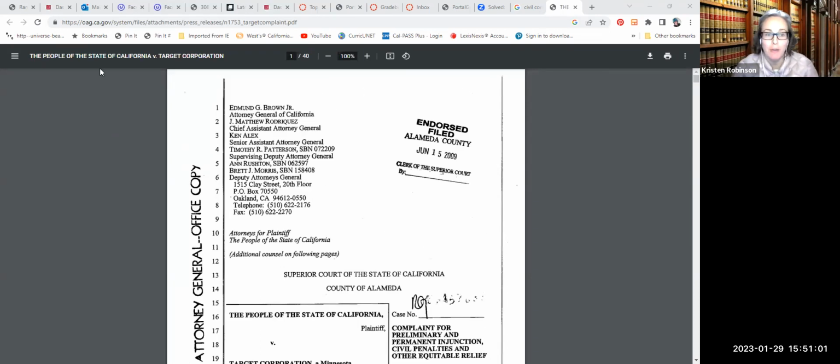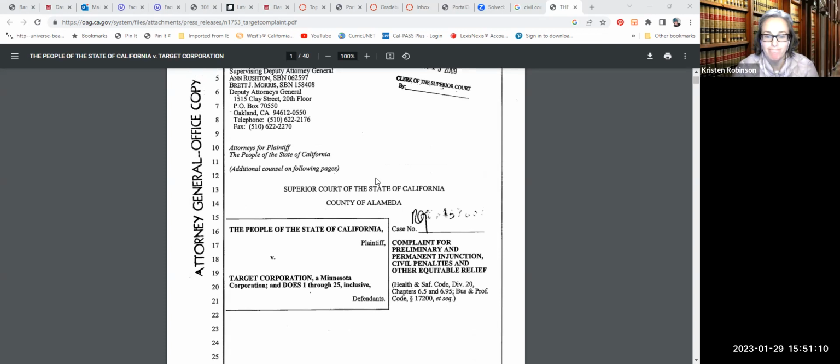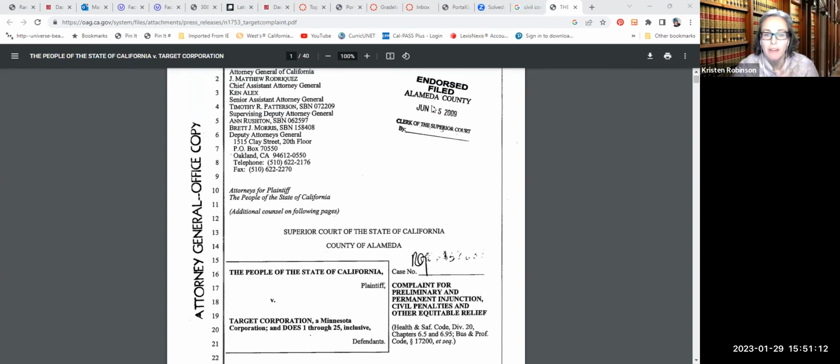So let me show you a few elements that I would look at. And the fun thing is you can use a big one, you can use a small one. It doesn't really matter. Okay. So right here, Superior Court for the state of California, County of Alameda. So when we're looking at complaints, they will always say what court they were filed in, what system, and then what specific county. So Superior Court for the County of Orange, for the County of Los Angeles, for the County of Riverside, County of San Bernardino.